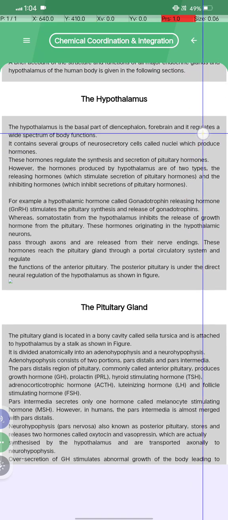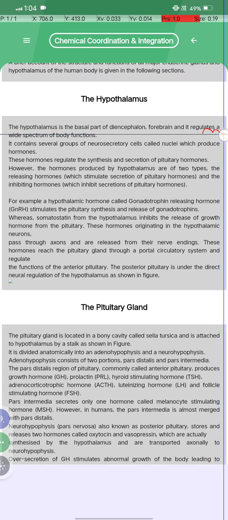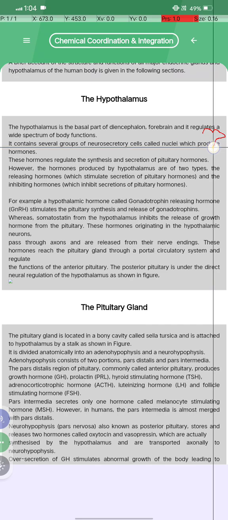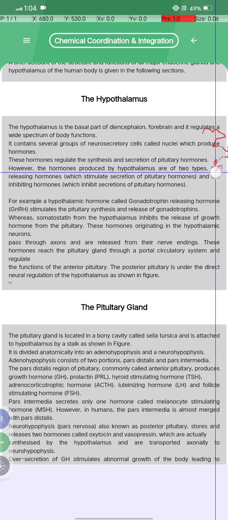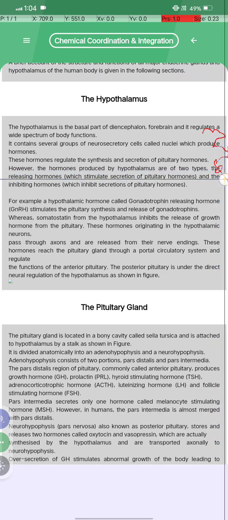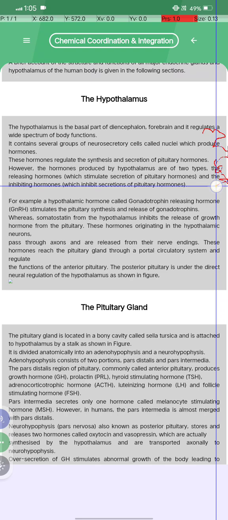Hypothalamus क्या होता है? Hypothalamus is the basal part of the diencephalon, the forebrain, and it regulates a wide spectrum of the body's functions. It contains several groups of neurosecretory cells called nuclei which produce hormones. These hormones regulate the synthesis and secretion of pituitary hormones. The hormones produced by the hypothalamus are of two types: releasing hormones, which stimulate secretion of pituitary hormones, and inhibiting hormones, which inhibit secretion of pituitary hormones.